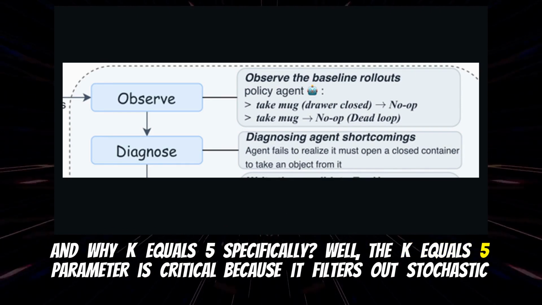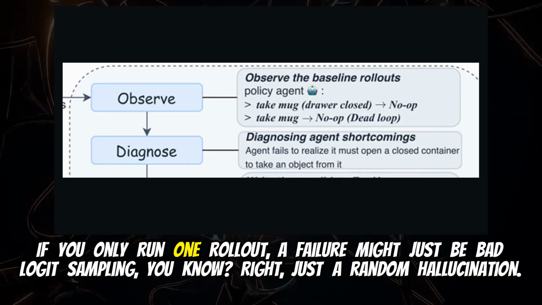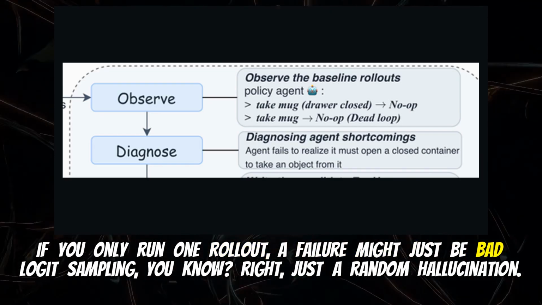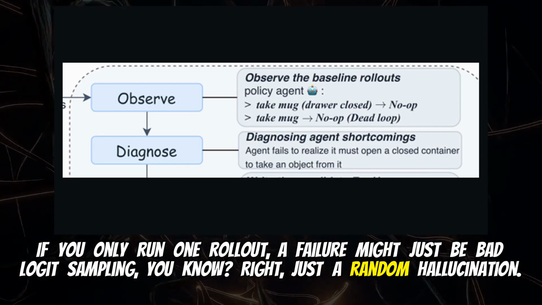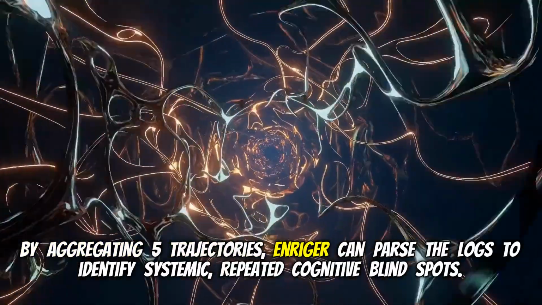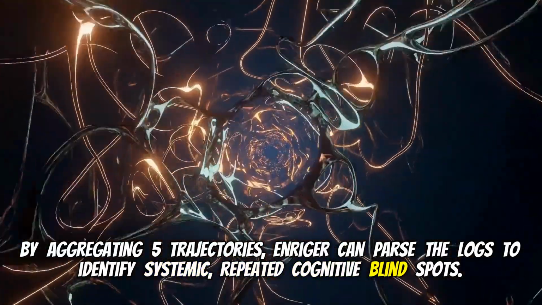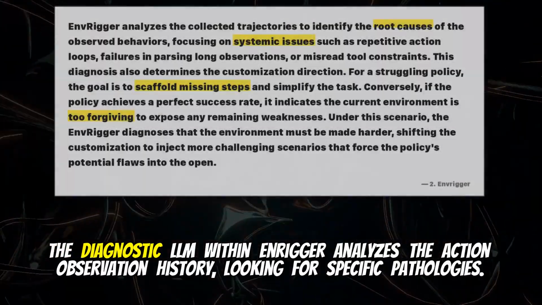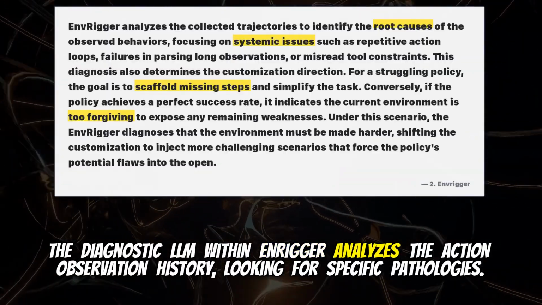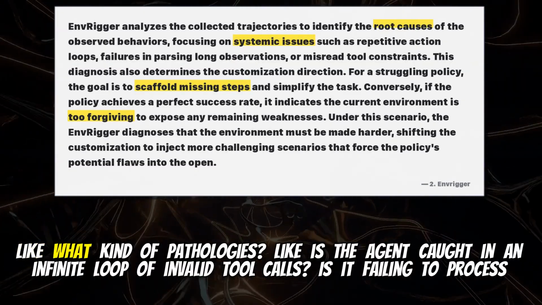Well, the k equals 5 parameter is critical because it filters out stochastic sampling variance. If you only run one rollout, a failure might just be bad logit sampling, you know? Right, just a random hallucination. Exactly. By aggregating 5 trajectories, EnvRigger can parse the logs to identify systemic, repeated cognitive blind spots. The diagnostic LLM within EnvRigger analyzes the action observation history, looking for specific pathologies. Like what kind of pathologies?